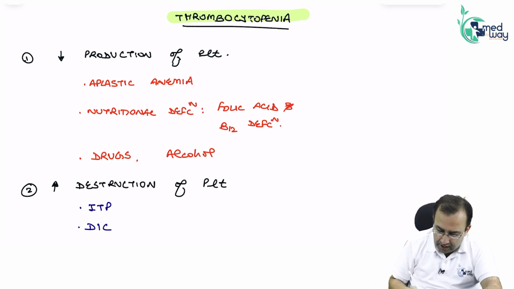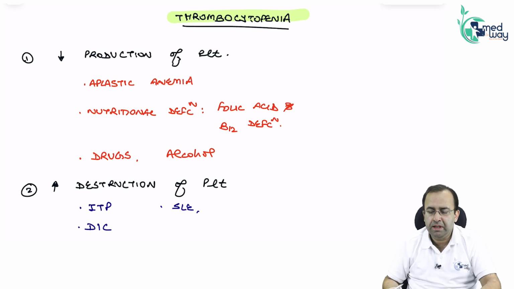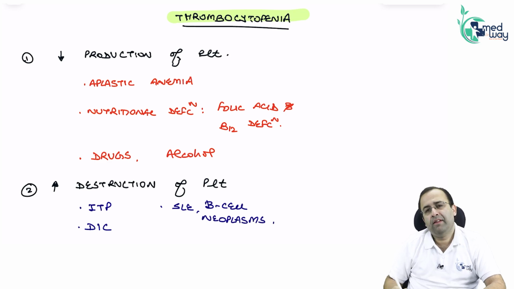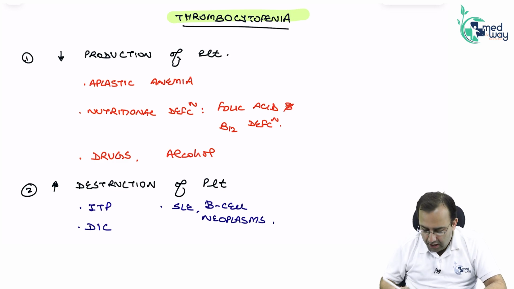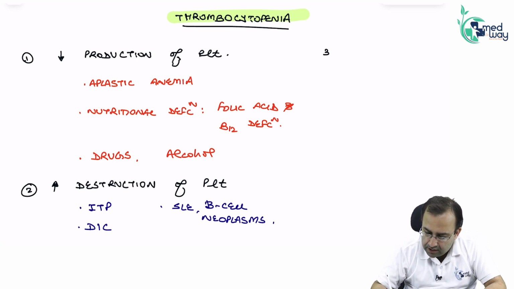DIC, and lastly it can be because of SLE or B cell blood cancers or B cell neoplasms, increased destruction of platelets. And the last cause of thrombocytopenia: where is destruction of platelets taking place? In the spleen, that is hypersplenism.